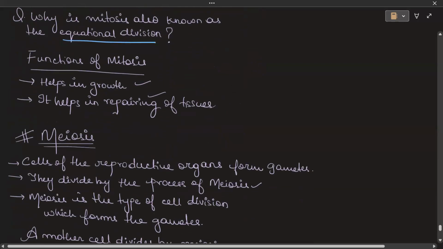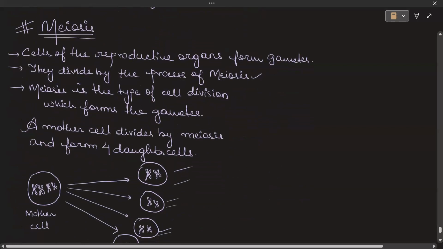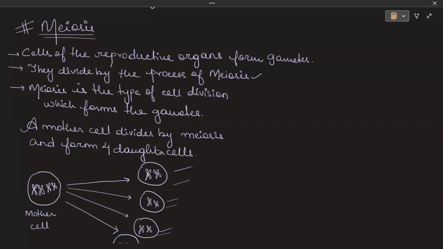Now let us see what the functions of mitosis are. Mitosis, or the equational division, helps in growth. It helps in repairing of tissues also. Talking about meiosis, this is the other type of division. It is known as reductional division. Also, after meiosis, gametes are formed. It forms the gametes. A mother cell will divide by meiosis to form four daughter cells.